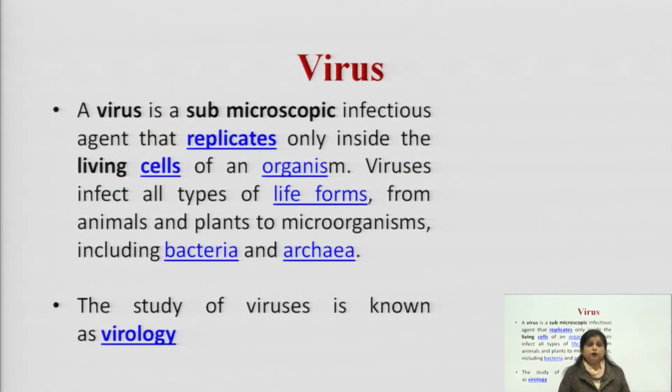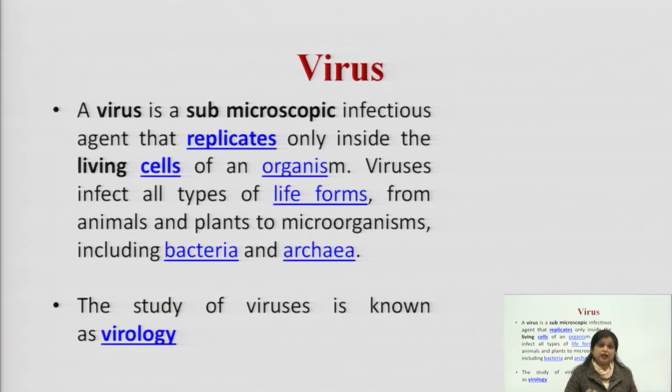Now, what about viruses? Viruses are submicroscopic infectious agents that replicate inside living cells. They can't grow when they are outside the body, within the air. They require living cells for their growth.